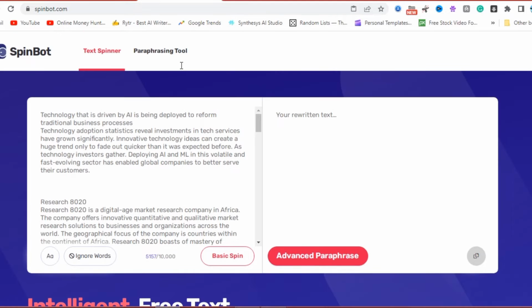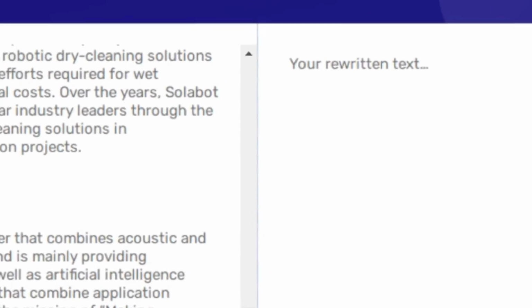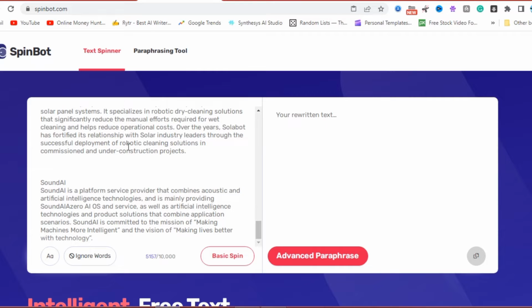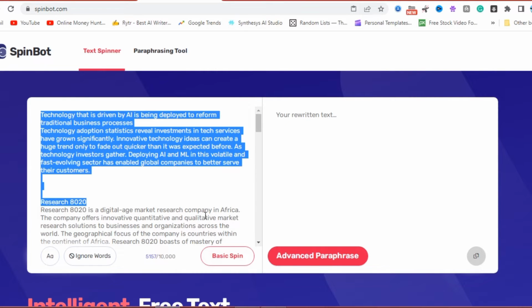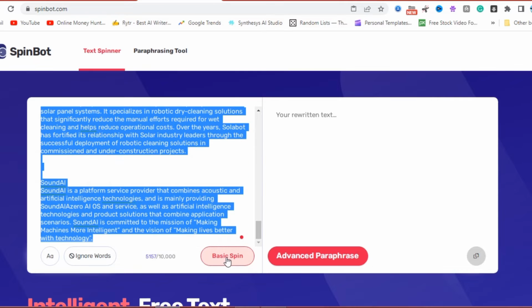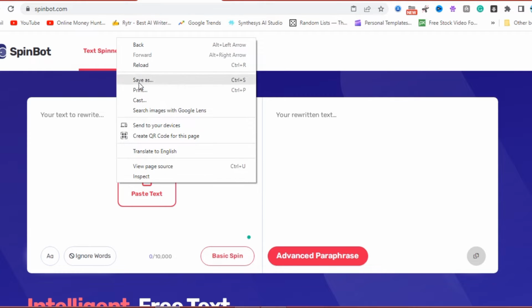Paste that article. As you can see, this Spinboot will help you rewrite this article and it will become yours.